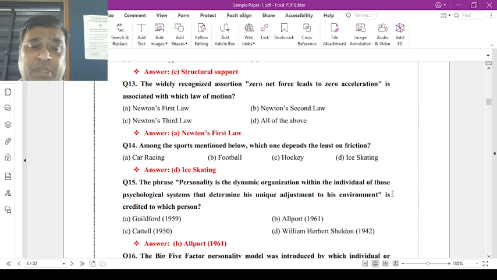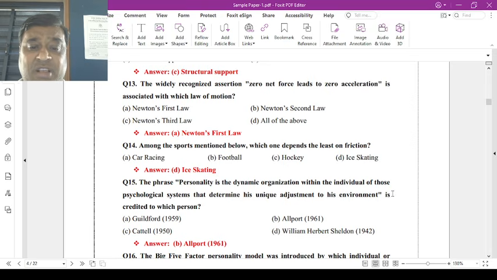Question number 13. The widely recognized assertion that zero net force leads to zero acceleration is associated with which of the laws? Newton's laws of motion, first law, second law, third law, or all of the above. Now the correct answer is Newton's laws of motion. Means until we push it, any object stays in a stationary position or zero condition; we move it through an external force.